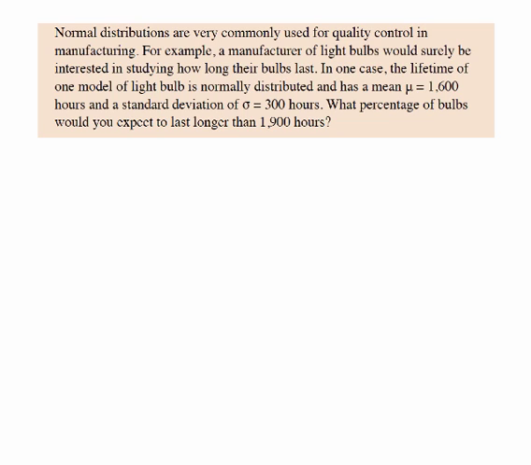So what we're told here is a certain model of light bulb is found to have lifespans that are normally distributed, and the mean is 1600 hours with a standard deviation of 300 hours. We're then asked to find what percentage of bulbs would you expect to last longer than 1900 hours.